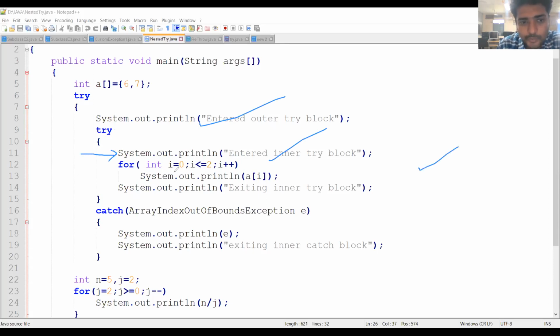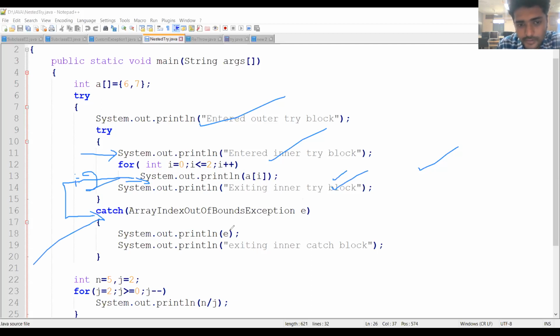Then I am going to print the array elements. 6, 7 are the array elements that are printed. Next, whenever the control comes to i is equal to 2, then the exception arises. Then immediately the control goes to the corresponding catch block.